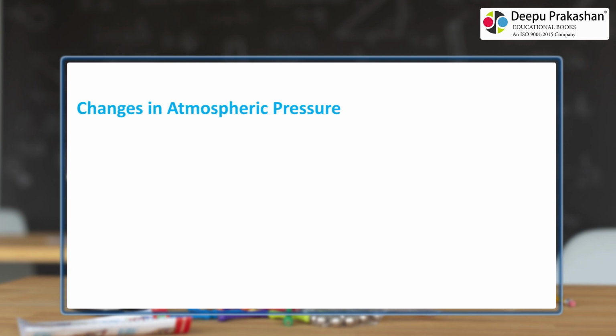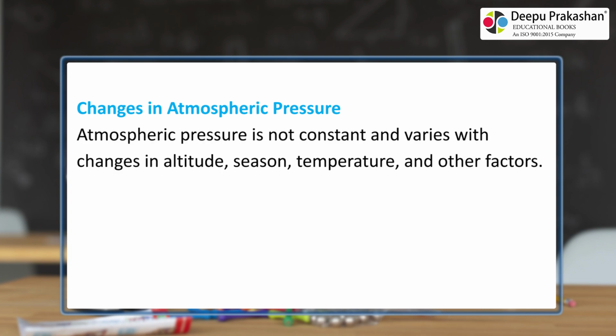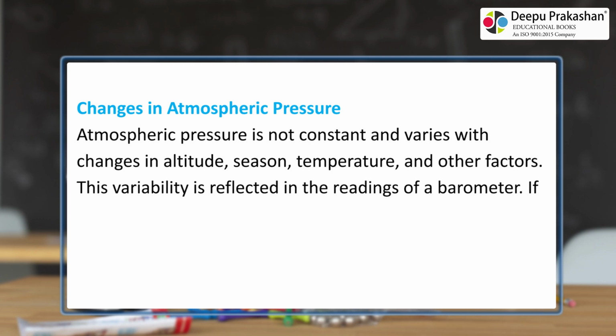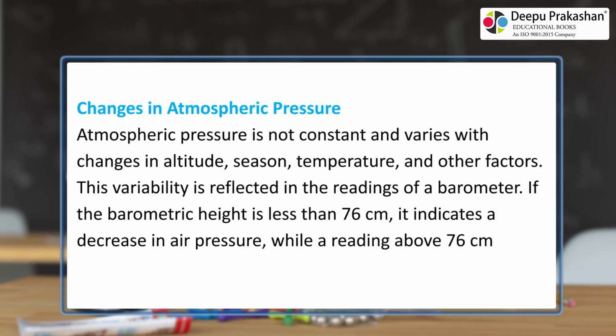Changes in atmospheric pressure. Atmospheric pressure is not constant and varies with changes in altitude, season, temperature, and other factors. This variability is reflected in the readings of a barometer. If the barometric height is less than 76 centimeters, it indicates a decrease in air pressure, while a reading above 76 centimeters suggests an increase.